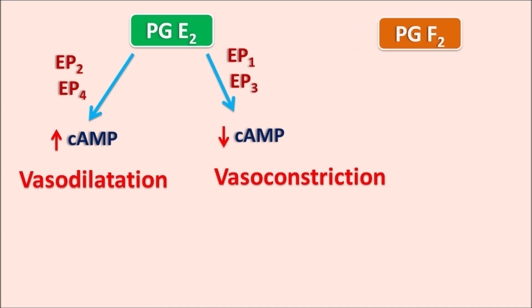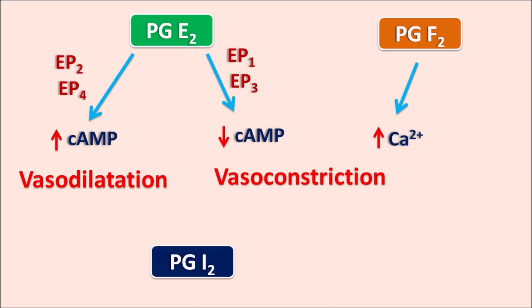Similarly, another prostaglandin is PGF2. PGF2 works by increasing the calcium levels within the vascular smooth muscle, which again produces a vasoconstriction. And another prostaglandin is PGI2, which is also called prostacyclin, which increases the cyclic AMP levels, resulting in the vasodilatation. So even the prostaglandins produce different effects through different types of mediators and receptors. We have to remember the mechanism which is related with the vasodilatation. As the cyclic AMP level increases, it produces a vasodilatation. As the cyclic AMP level decreases, it produces a vasoconstriction.